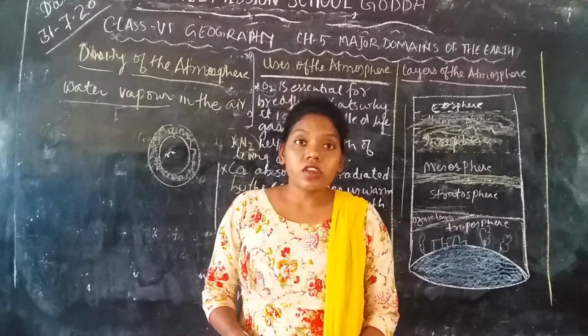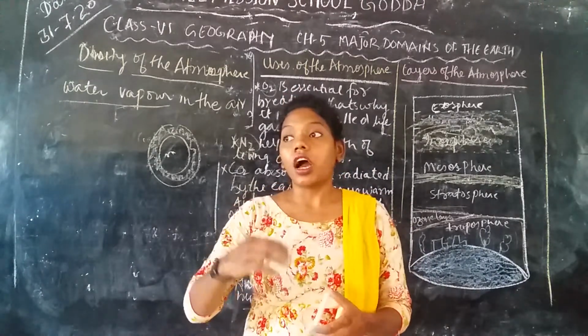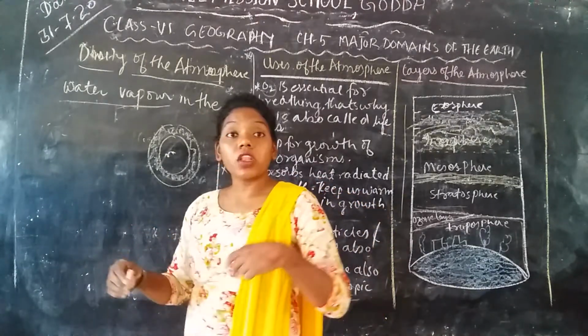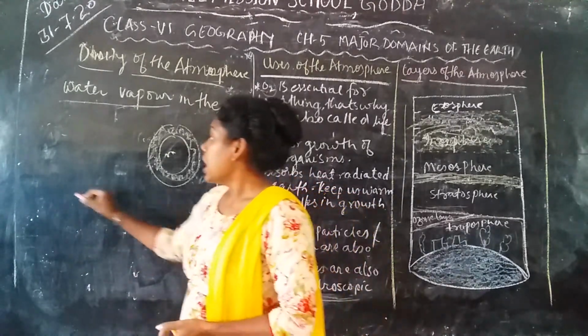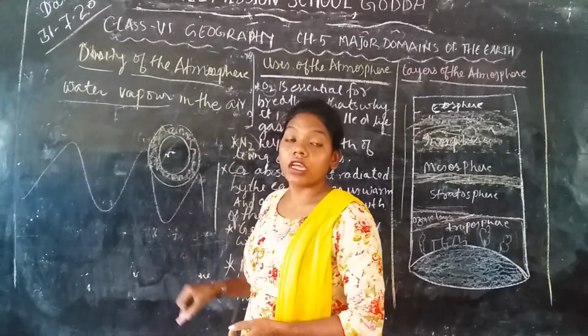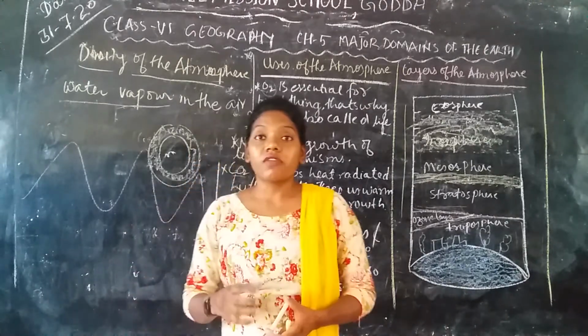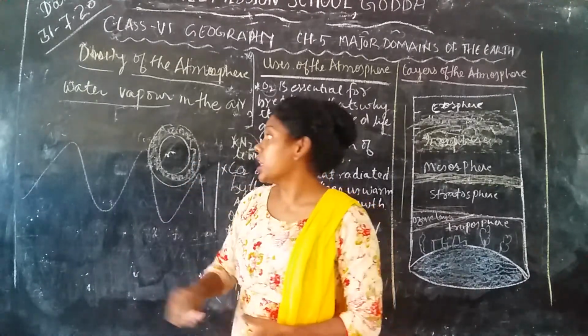If the land is high, like mountains, the density or the weight of the air decreases.